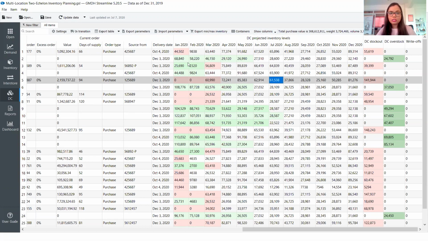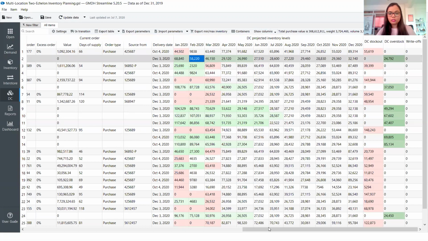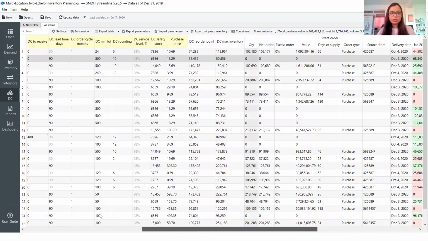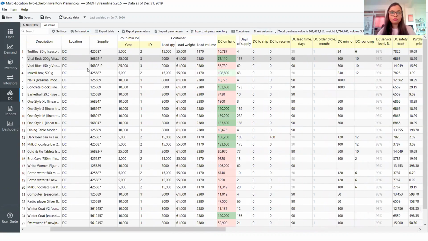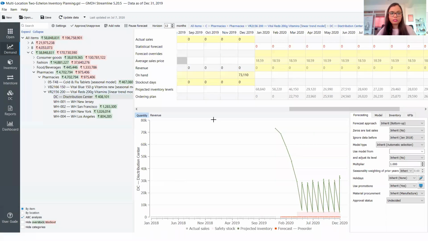So in this case, it's not going to order. If you just look at this particular item which has lots of green, it tells me that we have more than sufficient stock, so it's not going to generate any order for this particular item. So this is a DC. Over here we have quite enough stock, and after a certain point, it's just fixing on a certain level based on the demand which is coming from different locations.